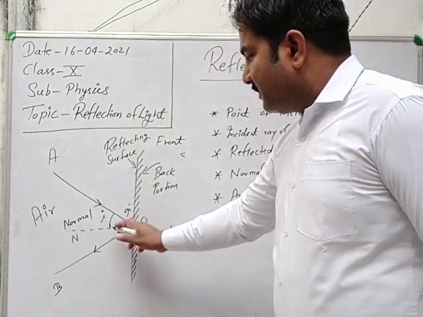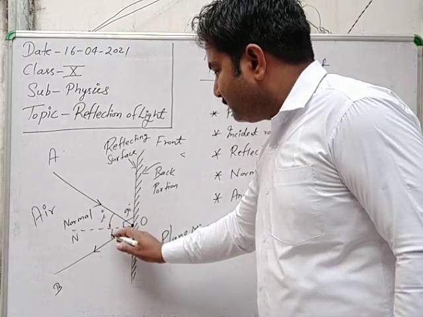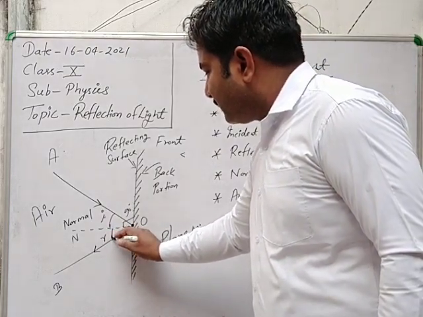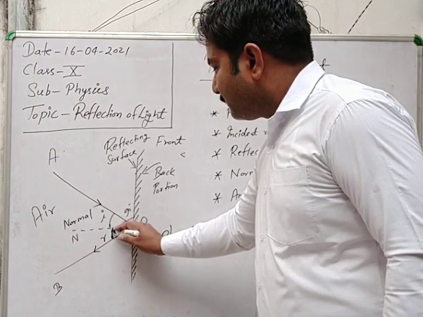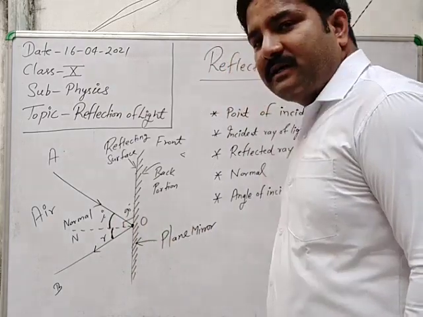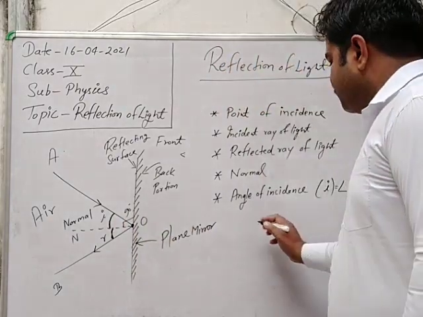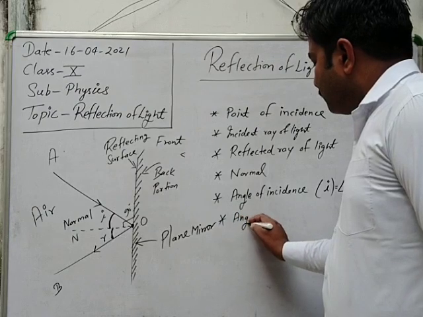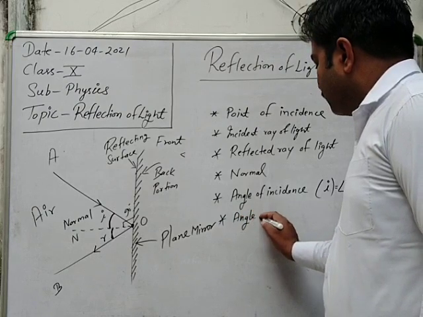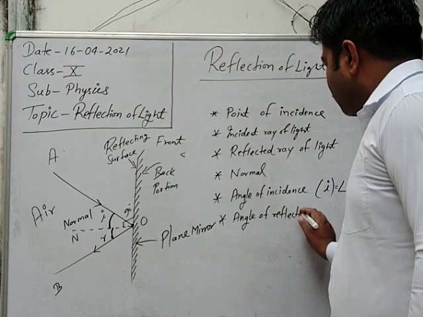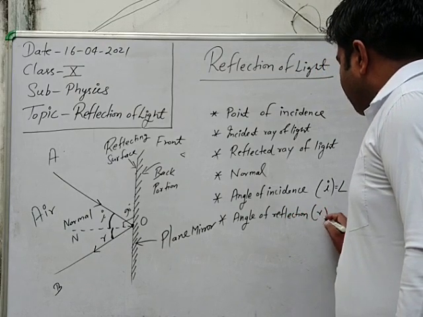And angle of reflection: the angle between the reflected ray and the normal is the angle of reflection.